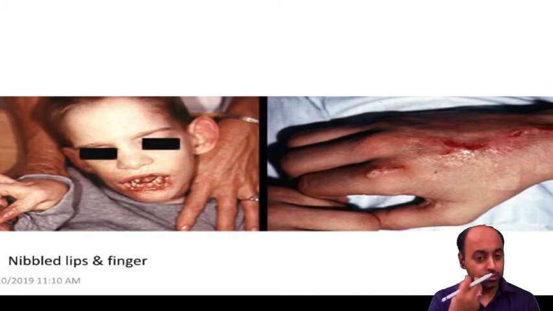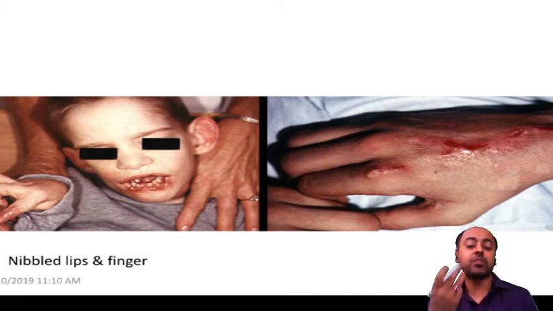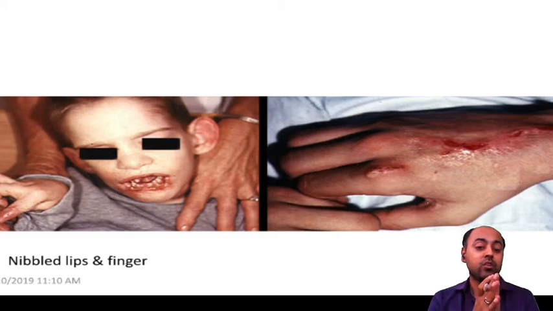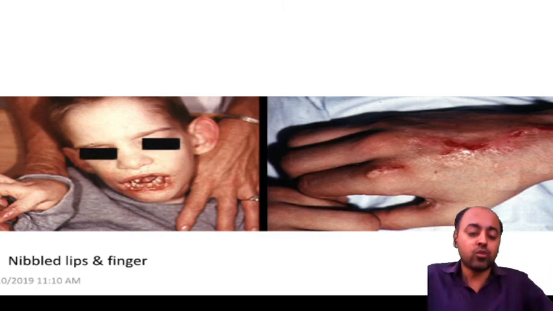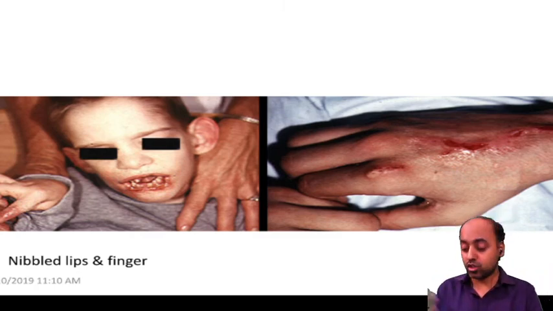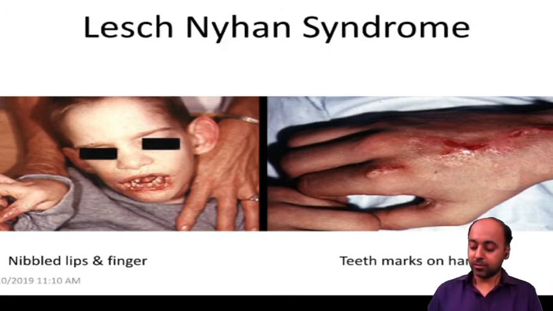If these patients do not receive treatment by the age of 11 or 12 years, sometimes we get the patient from rural areas. By then, the whole of the dorsum of the hand has been chewed off. The whole bone has been eroded due to the continuous chewing. So you'll find that the dorsal bone of the fingers may be missing. There is erosion of the fingers. So the nibbled lips and fingers, that is the Lesch-Nyhan syndrome.